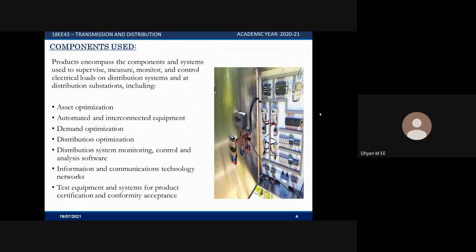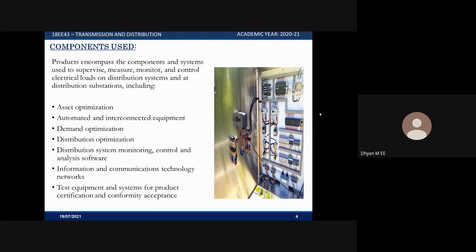components used. Products encompass the components and systems used to supervise and measure, monitor, and control electrical loads on distribution systems and at distribution substations, including asset optimization, automated and interconnected equipment, demand optimization, distribution optimization, distribution system monitoring, control and analyze software, information and communications technology networks, test equipment and systems for product certification and conformity acceptance.